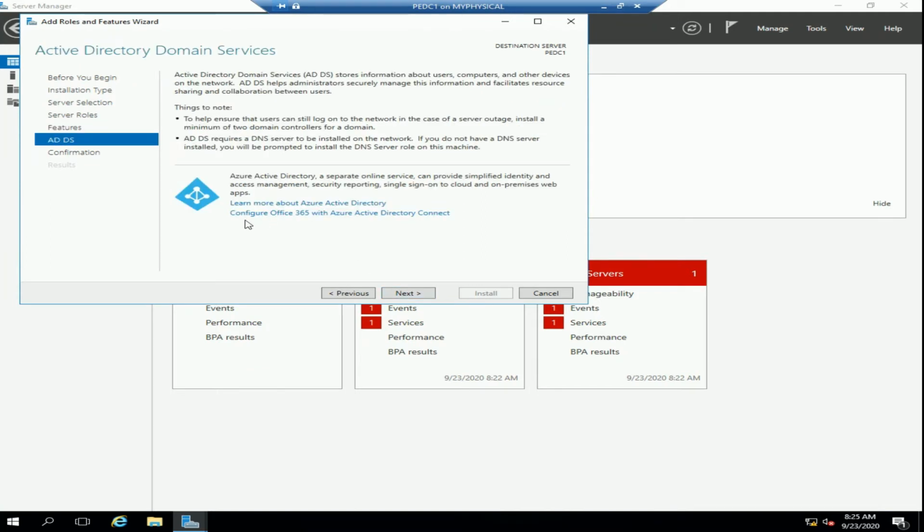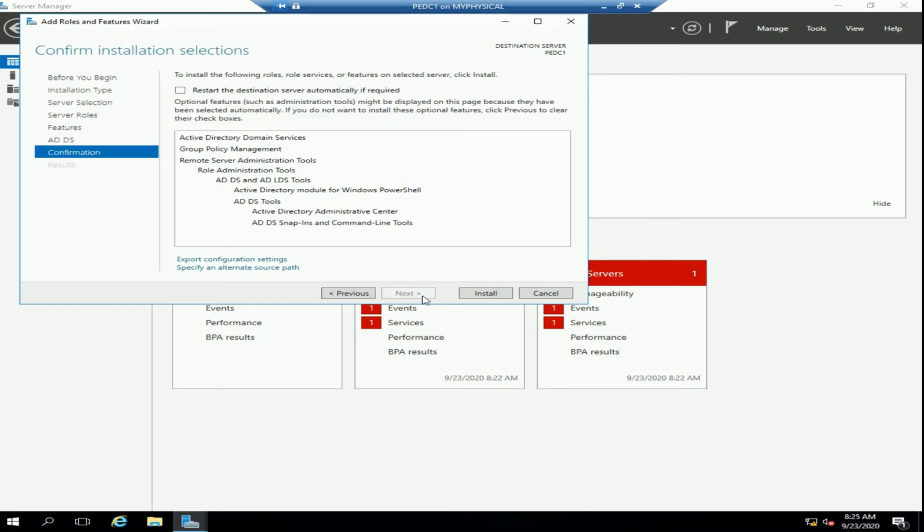You can also configure Office 365 with Microsoft Azure Cloud. And so for now we don't have it, and so we are going to next.